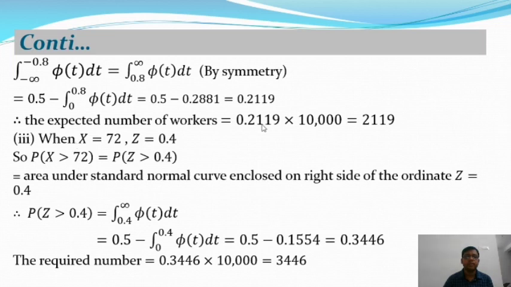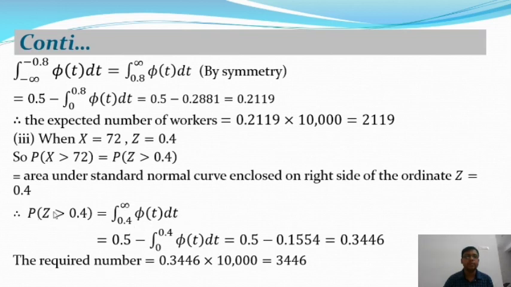Here x is equal to 72, so from this equation we get z equal to 0.4. In the third part we are going to find the probability of x greater than 72, that is, the number of workers whose wage is greater than rupees 72. The probability of x greater than 72 gives the probability of z greater than 0.4. This is the area under the standard normal curve enclosed on the right side of the coordinate z equal to 0.4, which is the integral from 0.4 to infinity of phi t dt.